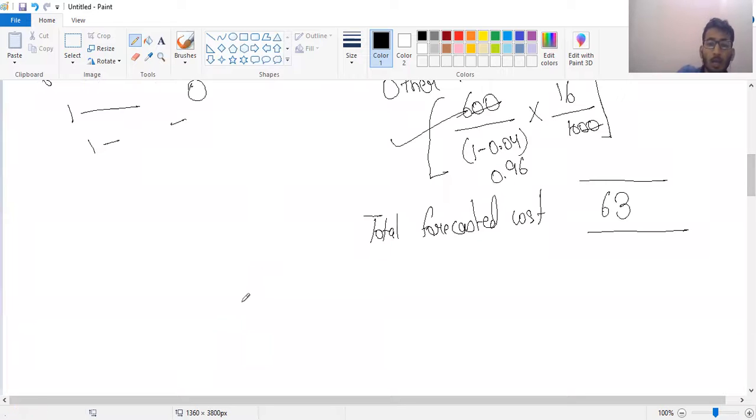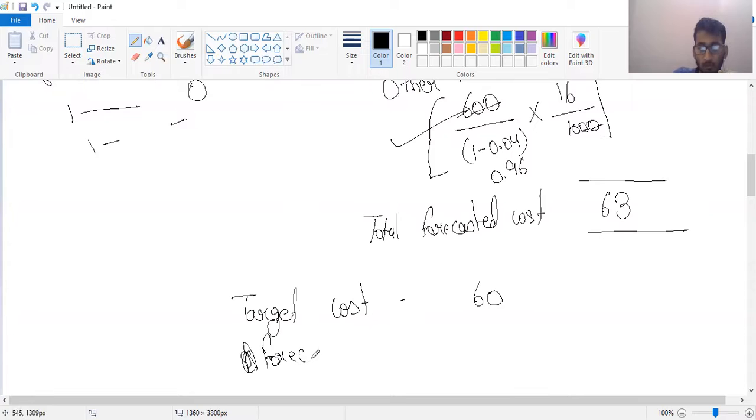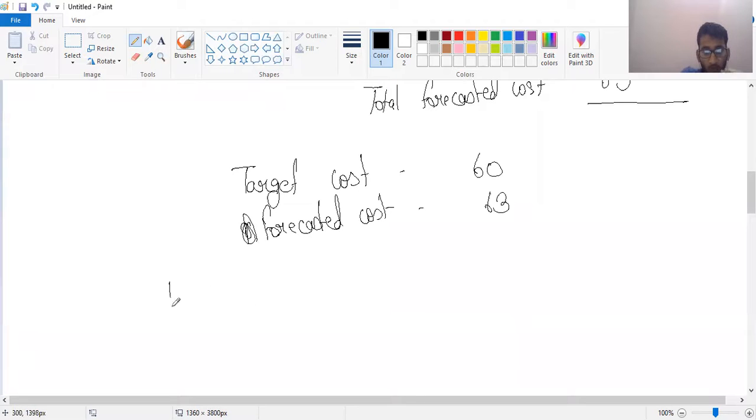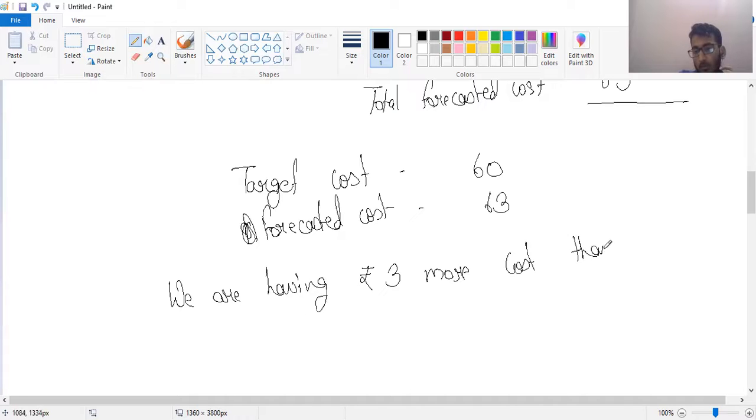So my target cost is 60, my forecasted cost is 63. So we are having 3 rupee more cost than our target.